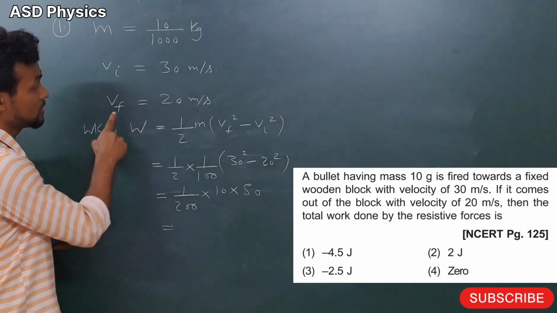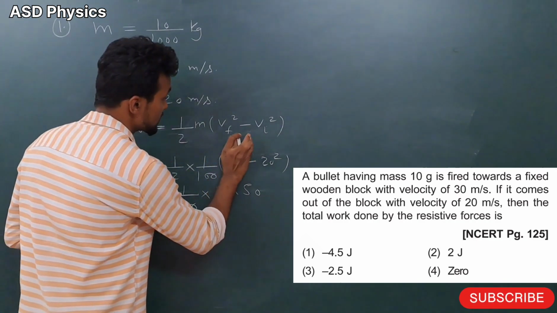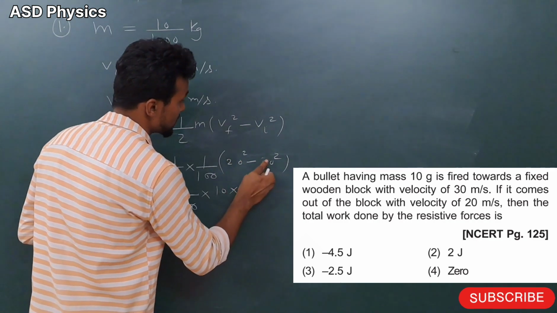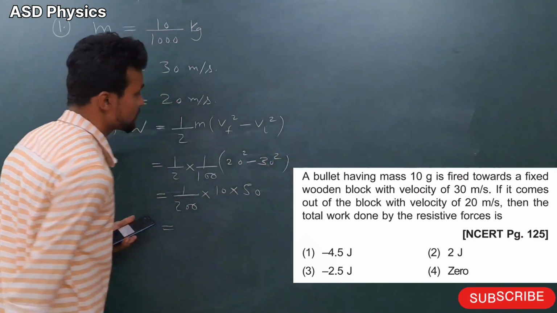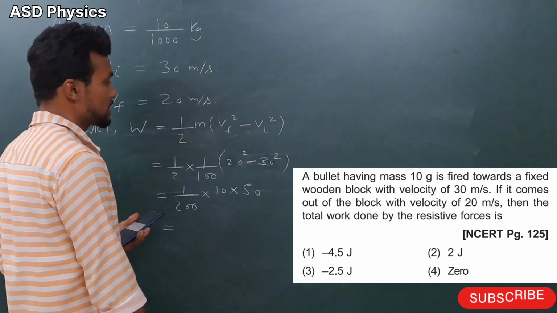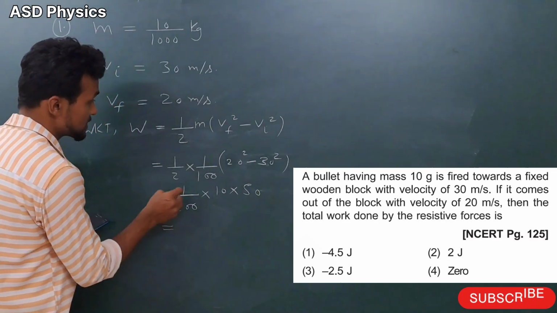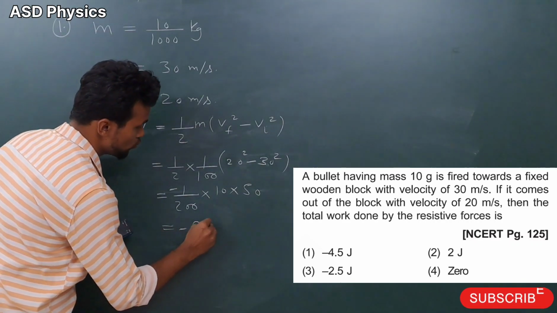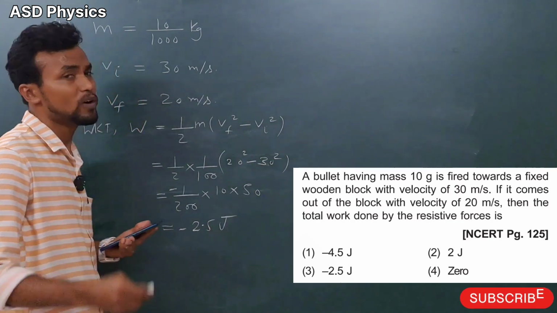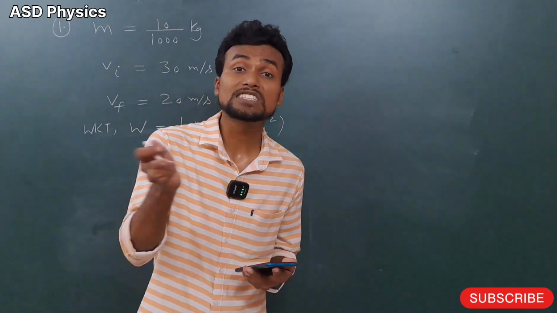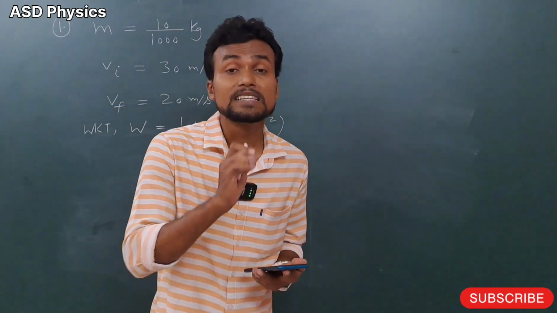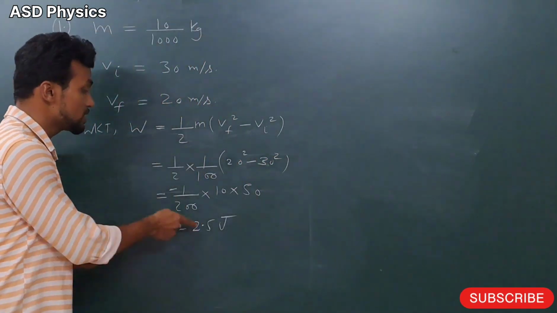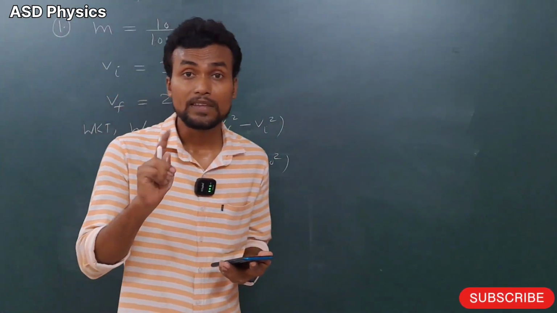Here one thing happens, see. Final is 20. Just make it correct here. This is 20 and this is 30. Then a negative answer will come, right? 20 minus 30 and 20 plus 30. The answer will come negative here, so it will come minus 2.5 joule. Why? Because the speed of the bullet is decreasing, kinetic energy is decreasing. That's why the work done is coming negative.